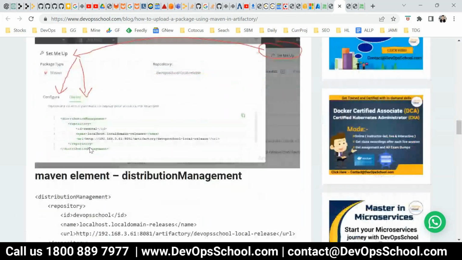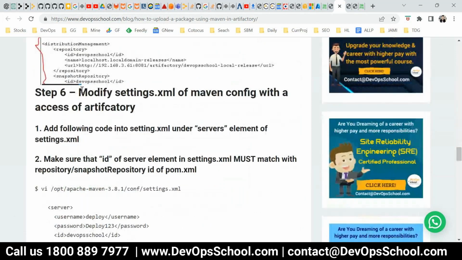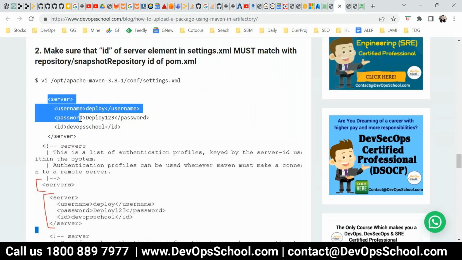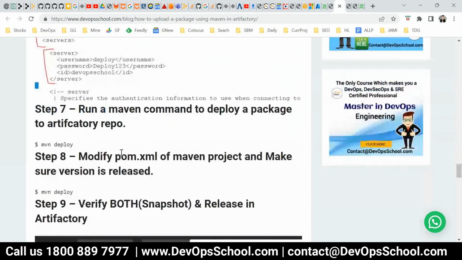Now step number 6, what you have to do, modify settings.xml. So what is a settings.xml? Settings.xml is a configuration file for Maven. So modify this and add this server element, which has the username and password and ID and all. So you have to add this. Okay, and after that, this command will deploy the packages. That's all you have to do.